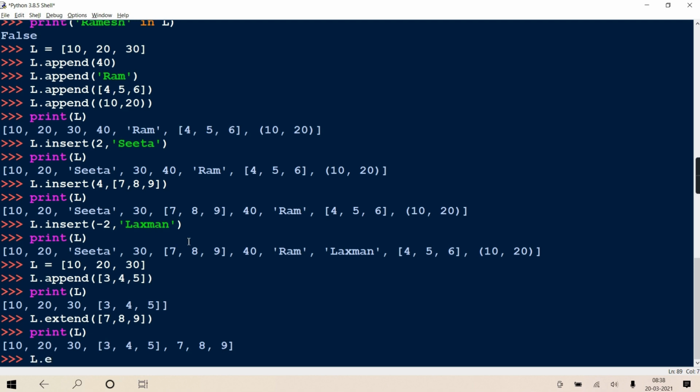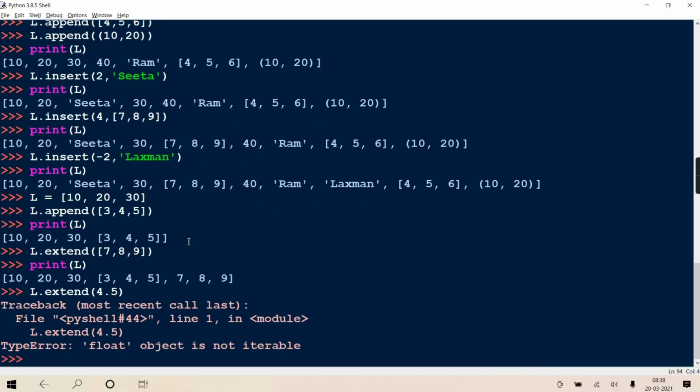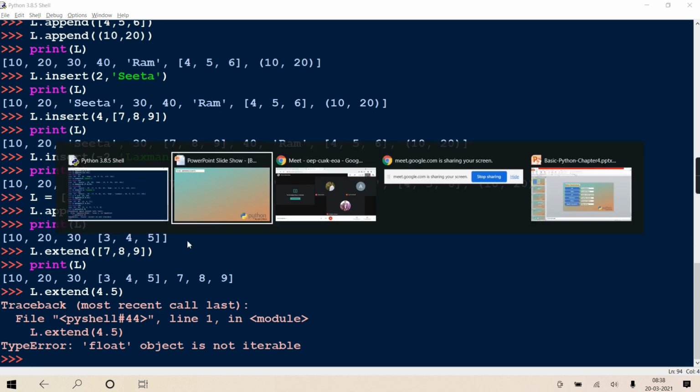See, if I write x.extend(4.5), it gives an error, and in that error it is clearly stating that float object is not iterable. So to extend you have to pass an iterable. For append, you can pass any type of object.